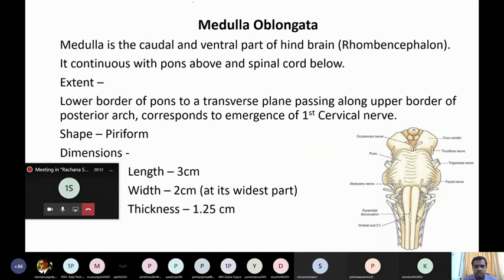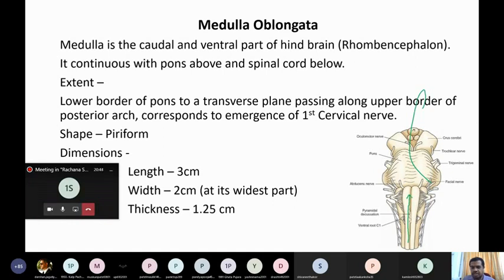Yes, sir. So next we'll start with the individual parts, coming to the medulla oblongata. We'll move in the same order. We finished with the spinal cord. Now after finishing the spinal cord, we'll be studying the medulla because the structures are almost the same. Gradually it is getting transformed from its lower level to the upper level.